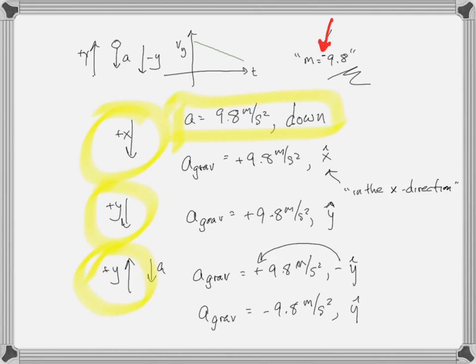And because it's a special number that comes up all the time, instead of calling it a sub grav, we define that as little g. Little g is 9.8 meters per second squared in the down direction, whatever down is, whether it's plus y, minus y, plus x, minus x.